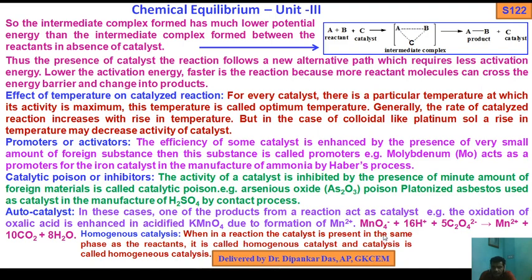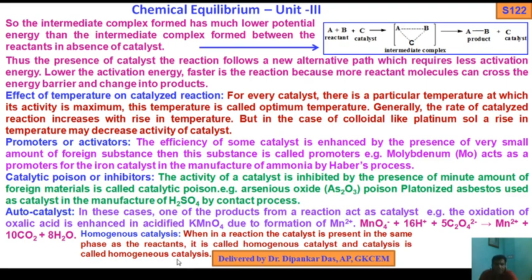Look at this example, MnO4 minus. Mn is +7 because x plus 4 times minus 2 equals minus 1, that is, x equals +7. So manganese in the +7 oxidation state plus 16H+, this redox reaction carried out in acid medium, plus 5C2O4 2-, we get Mn2+, 10CO2 and 8 water molecules. Here Mn2+ acts as an autocatalyst, since it is one of the products.